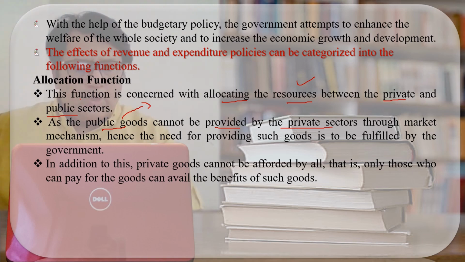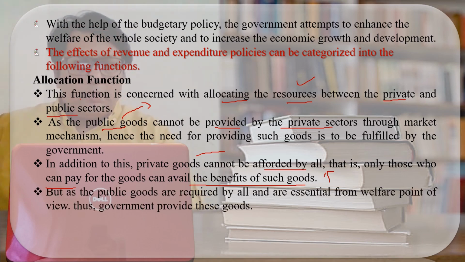In addition to this, the goods of the private sector cannot be afforded by all. Whatever goods the private sector is producing, we have seen that the private goods cannot be purchased by all the people. Why? Because their prices are very high, and only the people who can pay huge money and have no problem paying the high cost can avail the goods manufactured by the private sector.